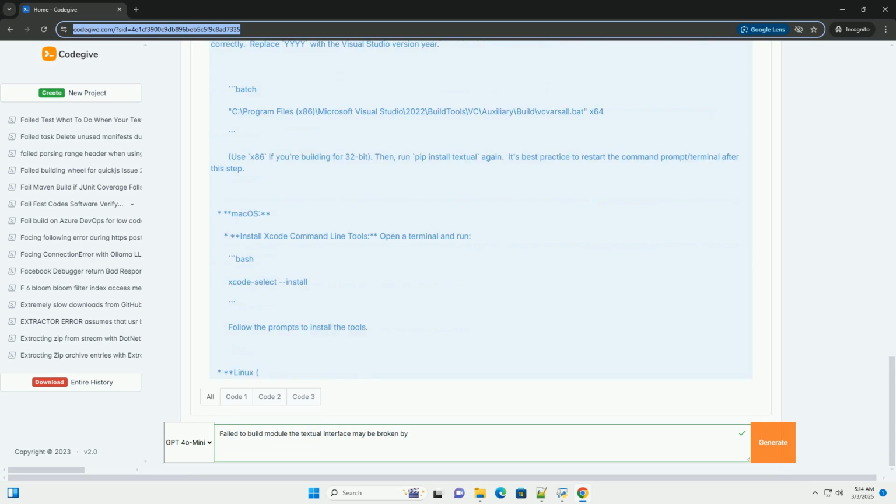11. Operating system specific considerations. Windows: long paths. Windows has a limit on path lengths. Make sure your project directory isn't too deeply nested. Enable long paths in Windows 10/11 if necessary. Permissions: run your command prompt or PowerShell as administrator.